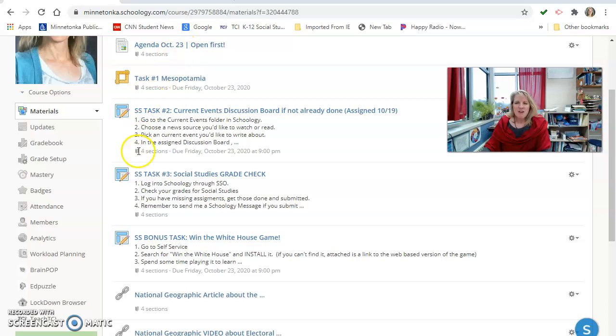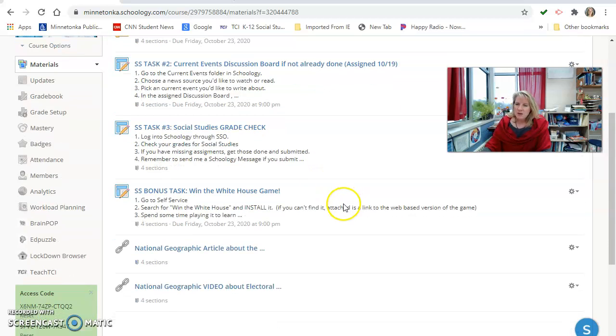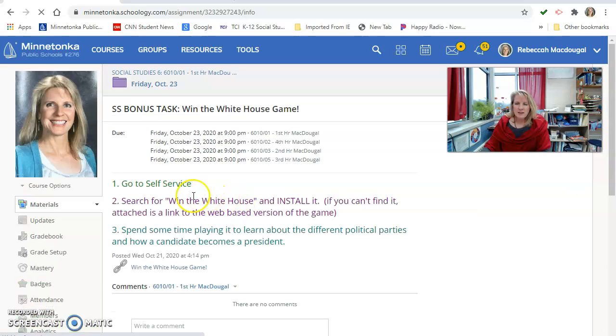Now, if you've done all these things and you're still looking for more to do, we have some additional things available to you. One is this Win the White House game, which Miss Frisbee found the other day. She had some good luck getting in with her iPad, but some other kids had some trouble getting in through self-service.